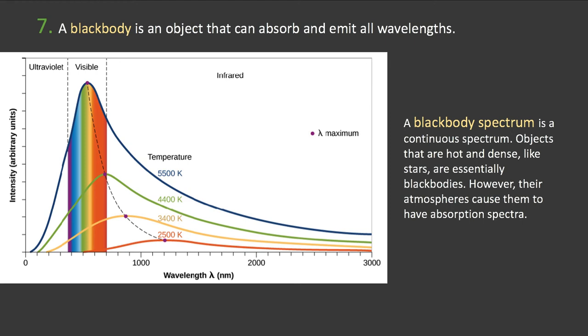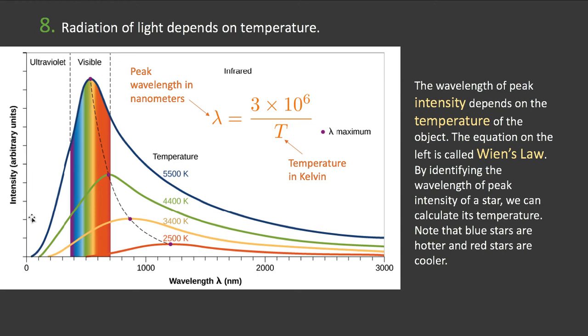And the spectrum of a black body is a continuous spectrum with a peak somewhere in the middle. And where that peak falls depends on the temperature. So I'll explain this graph in the next slide. That radiation of light, so I've already said this, but number 8, the radiation of light depends on temperature. And so if we have an object that's radiating light across the full electromagnetic spectrum, it's going to have a peak somewhere at some wavelength.